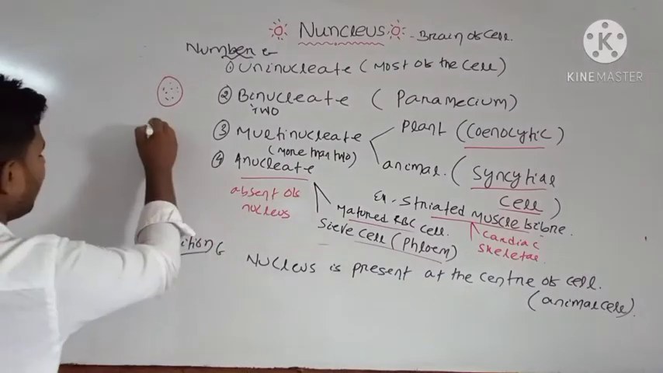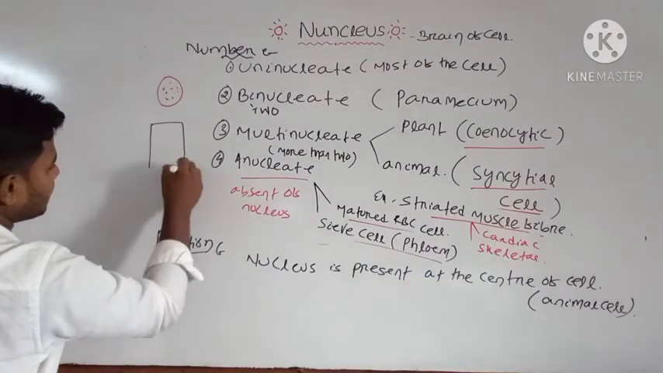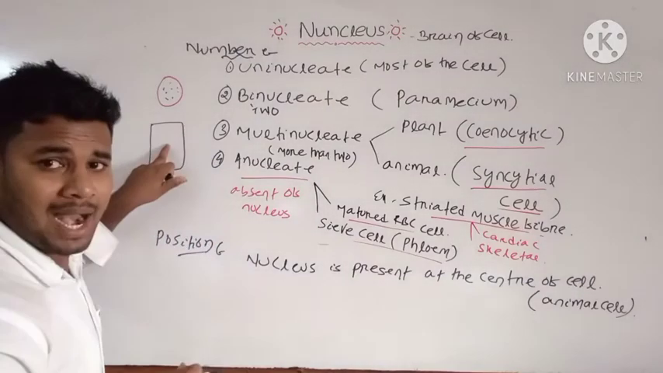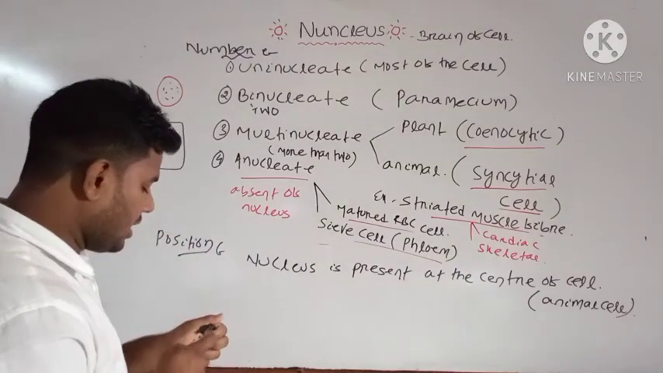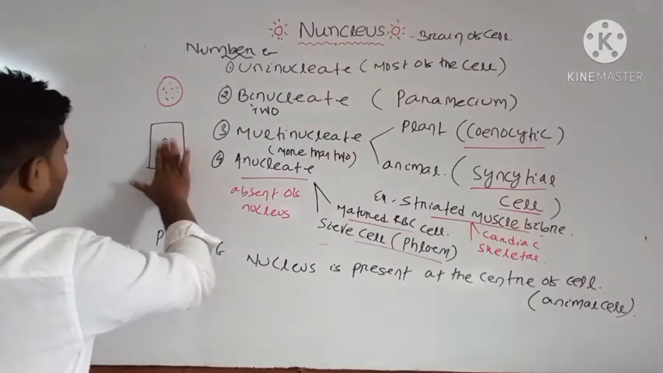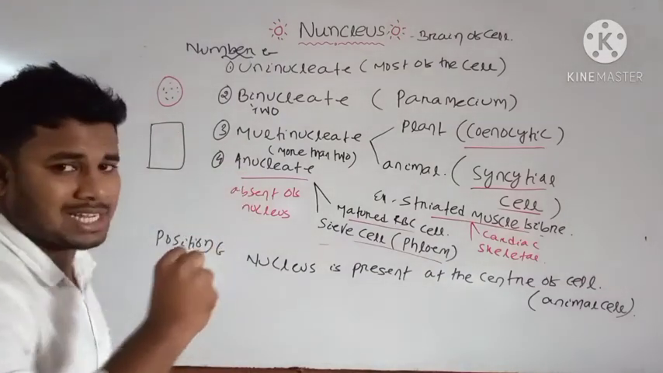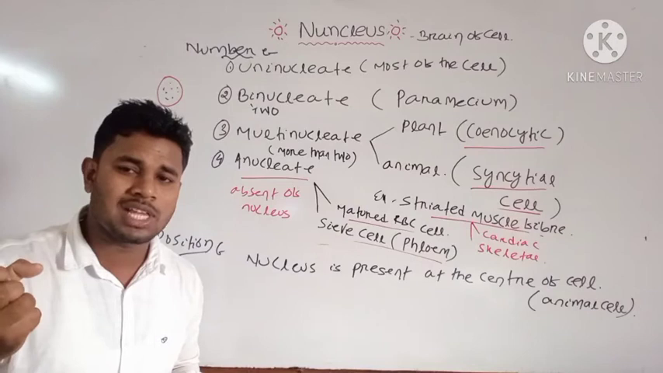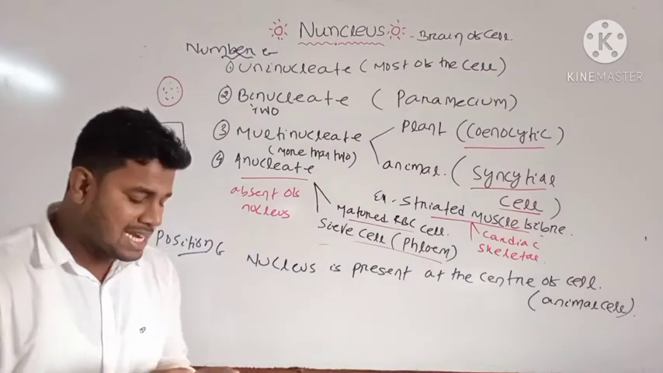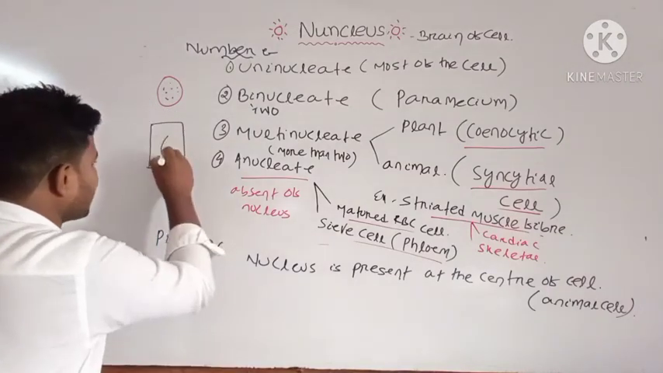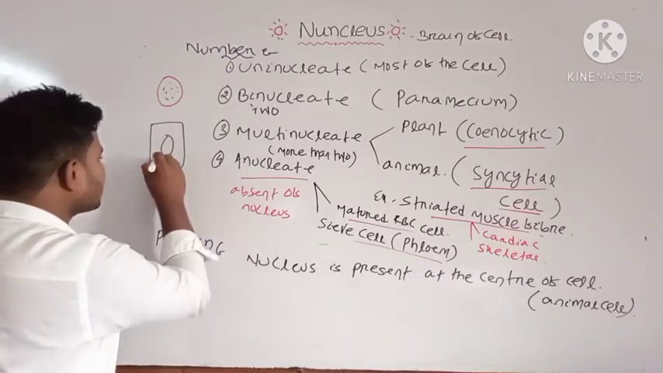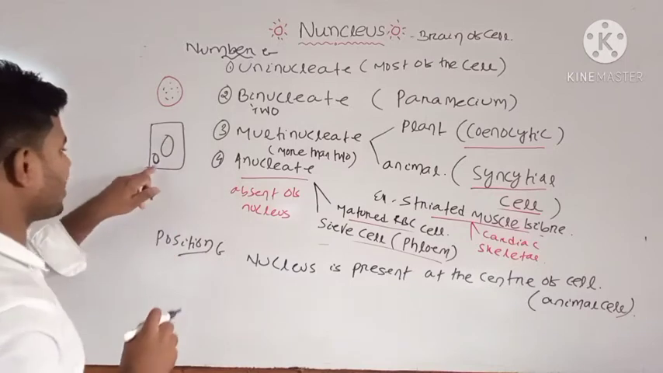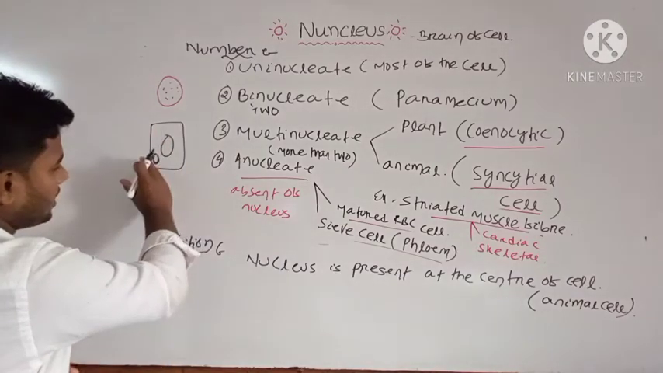Suppose this is your plant cell. In case of young plants, the nucleus is present at the center. But when the plant cell matures, we know that the plant cell has a vacuole structure. It is a large central structure present at the center. Due to the presence of the vacuole, the nucleus is transferred to the periphery. This is known as the transfer of the nucleus to the periphery.